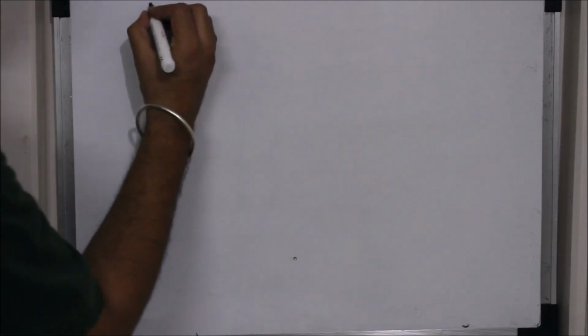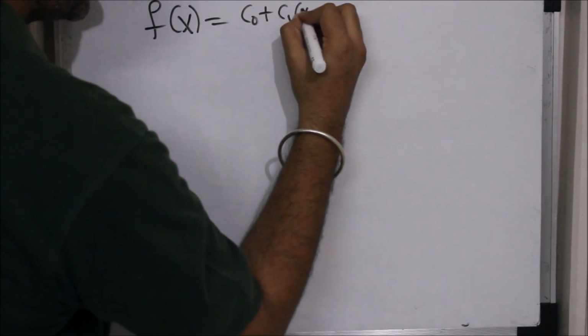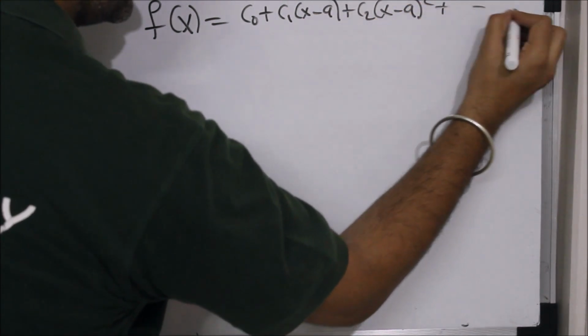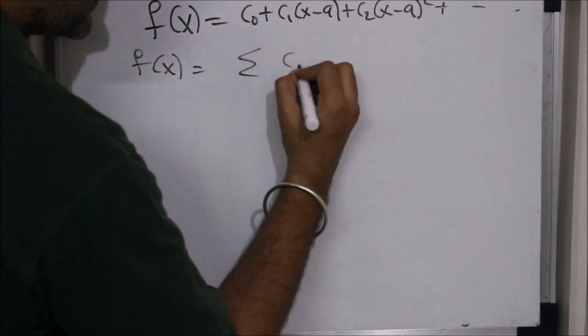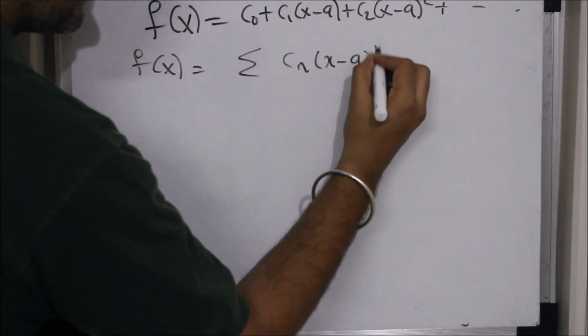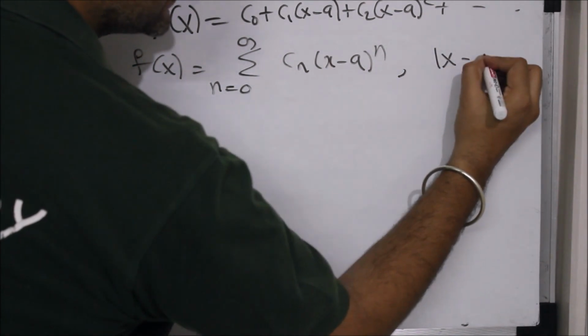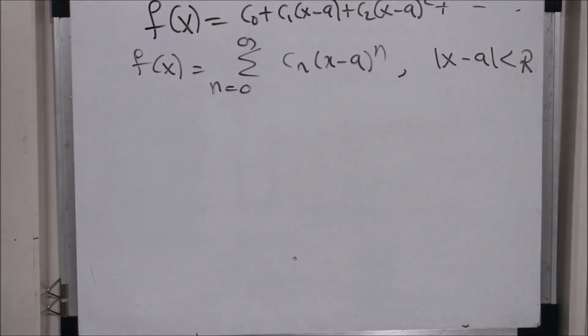The second important thing is about differentiation. What I want to say about differentiation is, suppose you have a function which has this power series: c0 plus c1 times x minus a plus c2 times x minus a whole square and so on. Suppose you have a function which can be expressed as this power series, and suppose R is the radius of convergence, that means a minus R to a plus R will be the interval of convergence.